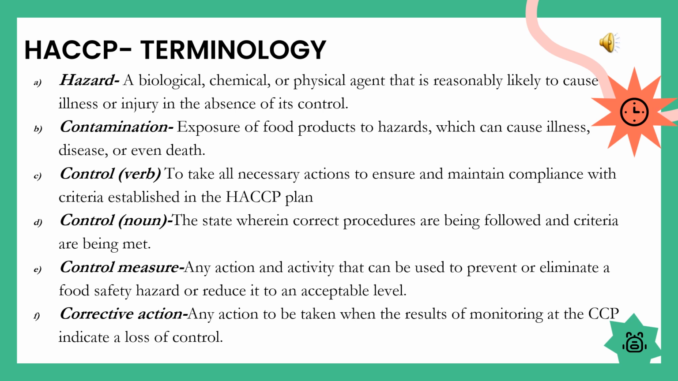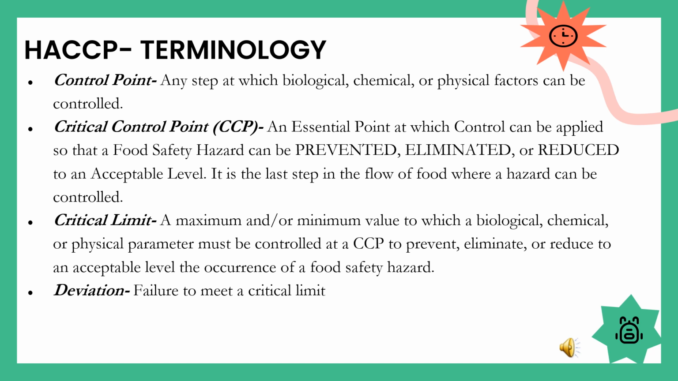Then comes the corrective action. Corrective action refers to any action to be taken when the result of monitoring at the CCP indicates a loss of control. Next is critical point. Critical point refers to any step at which biological, chemical or physical factors can be controlled. Now comes the critical control point or CCP. Critical control point is an essential point at which control can be applied so that a food safety hazard can be prevented, eliminated or reduced to an acceptable level. It is the last step in the flow of food where a hazard can be controlled.